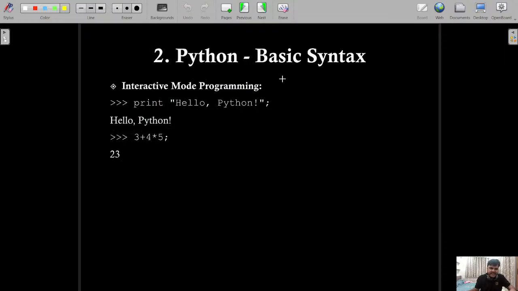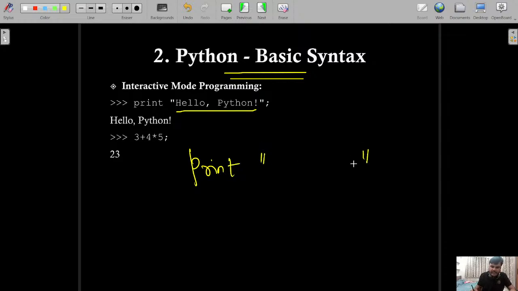Now, we are starting with the basic syntax. Python's basic syntax. Here you can see that if you want to print anything, directly you can write it under double quotes: "Hello, Python". If you want to print anything, a very simple keyword is there, that is print followed by double quotes, and whatever you want to write, let's say if you're writing RJ, just write it like that. And then followed by a semicolon if you are using it on the interpreter.